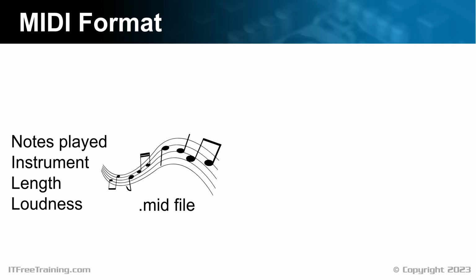A sheet of music is essentially a printed document that represents music by the use of symbols. The musician can read these symbols and know when to play the required notes. MIDI is essentially the same concept as it contains all the notes and when they are to be played.